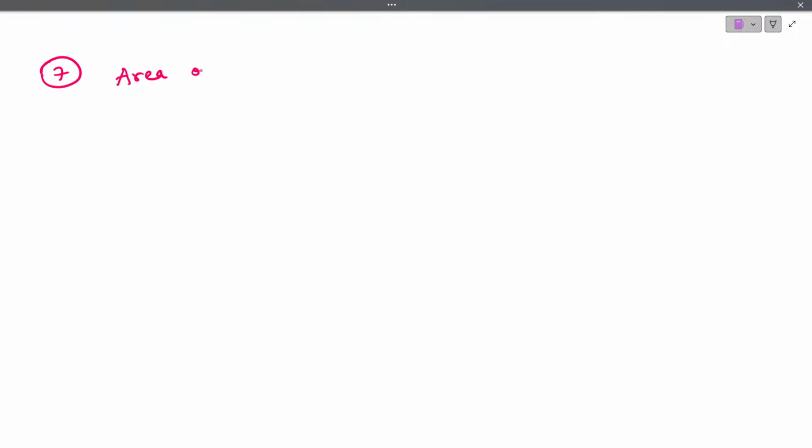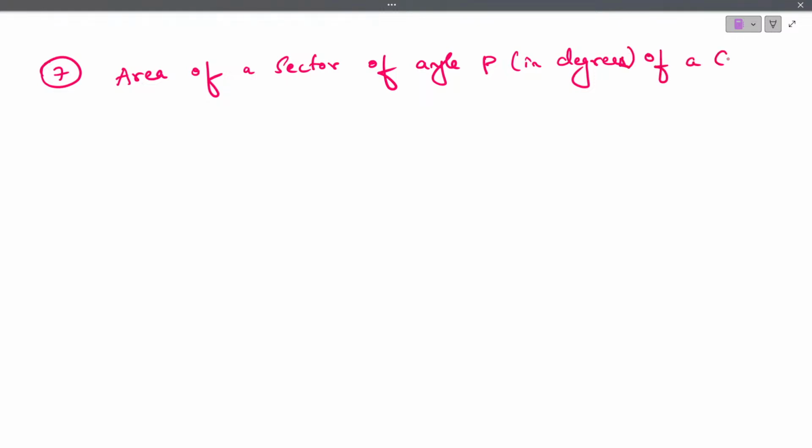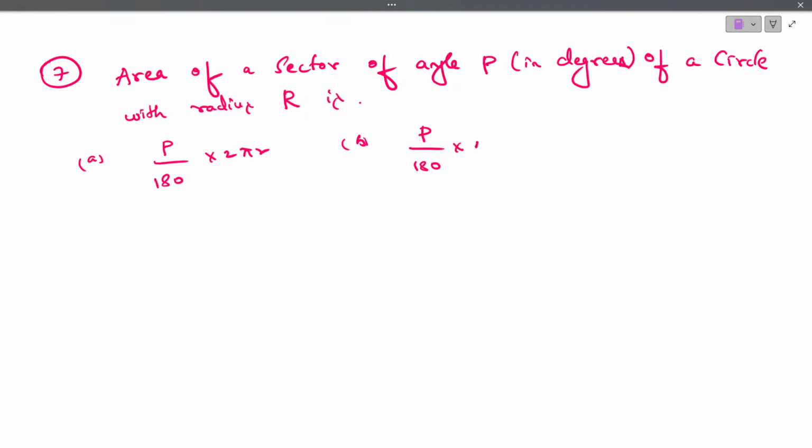Area of a sector of angle P, in degrees, of a circle with radius r is: option A, P by 180 into 2 pi r; option B, P by 180 into pi r square; option C, P by 360 into 2 pi r; option D, P by 720 into 2 pi r square.